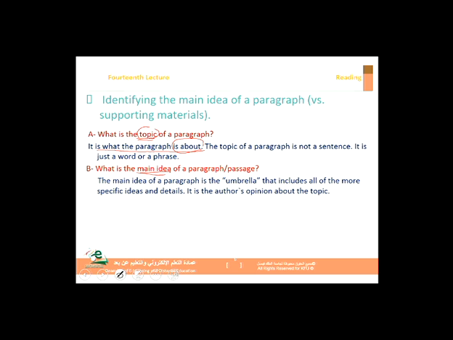Does he or she want to say that sports are essential for development, good for psychology? What is it that the author wants to say about sports? So the author is going to write one sentence, one main idea, one big sentence. For example, sports can be dangerous.